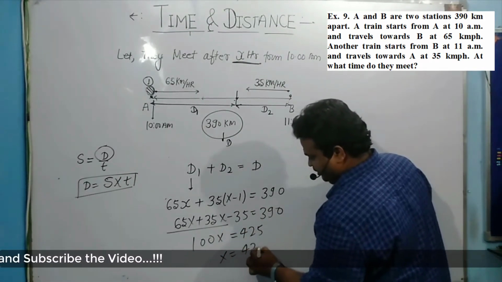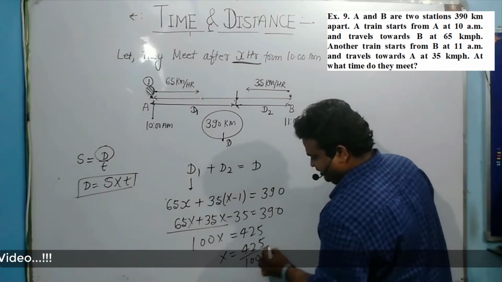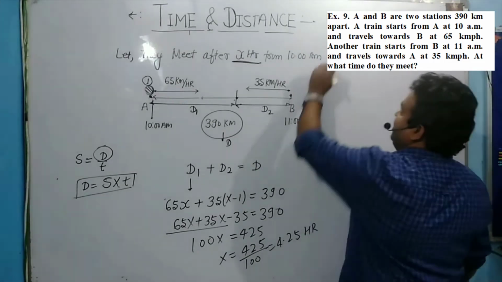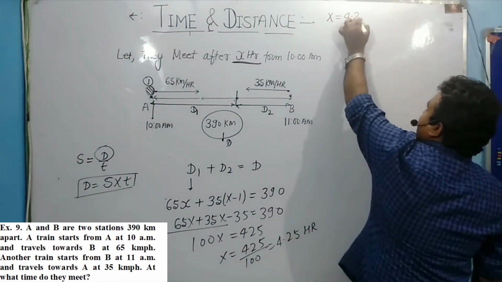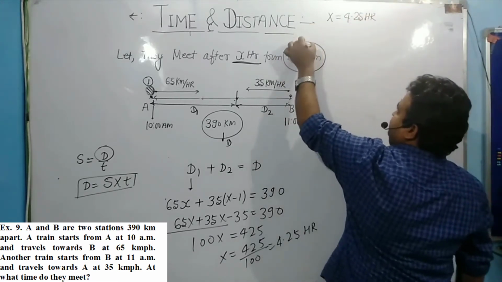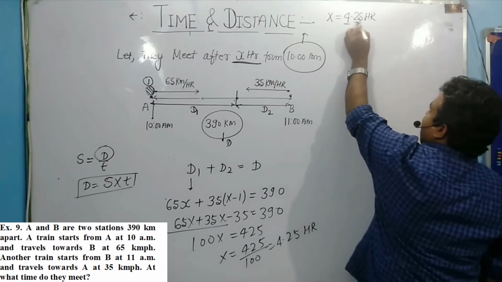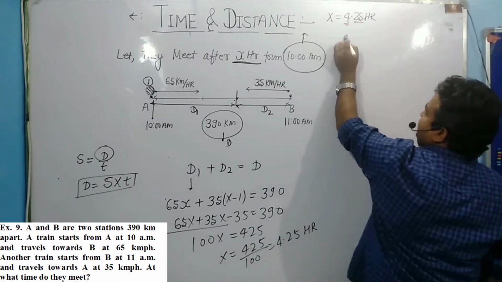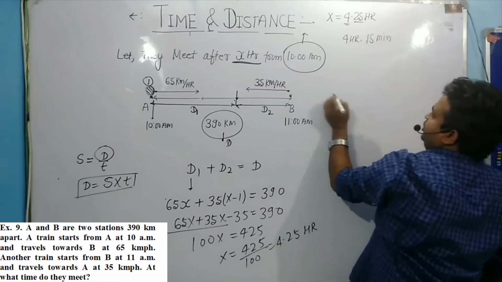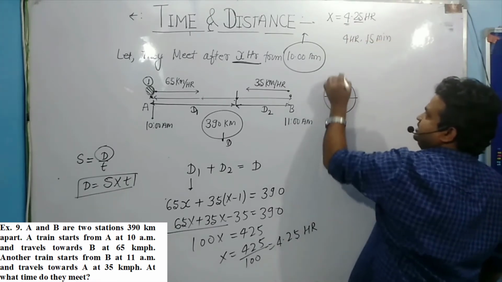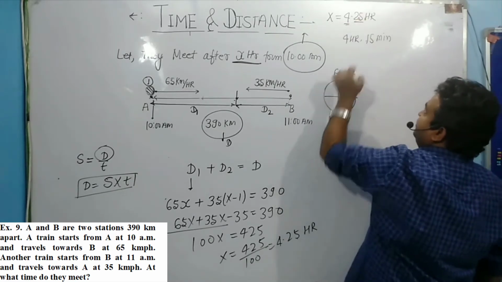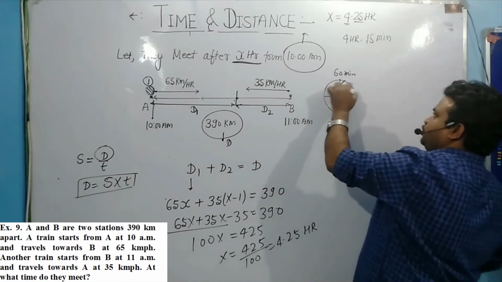X value is 425 divided by 100. It must be 4.25 hours. It means that 4.25 hours from 10 a.m. the train starts. After 4.25 hours, तो 4 hour तो complete है, and then 15 minutes, because in total there are 60 minutes, so 0.25 is left. 25 means 1/4, a quarter value, so quarter value is how much?